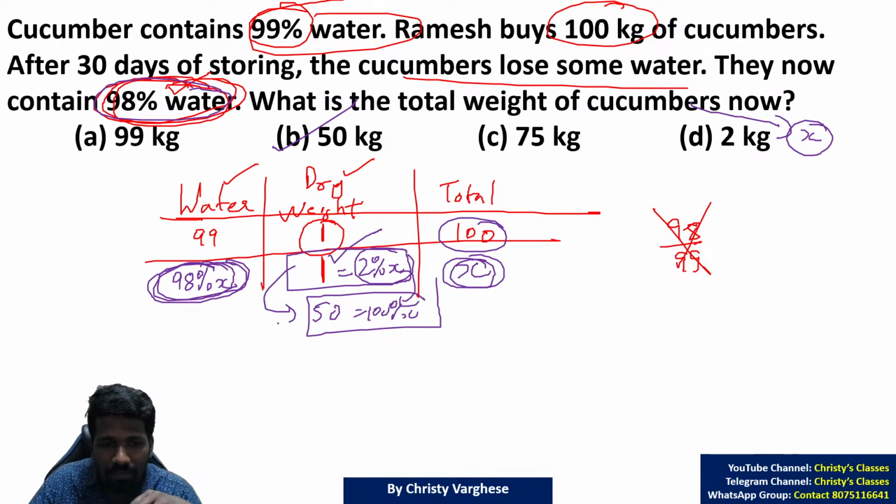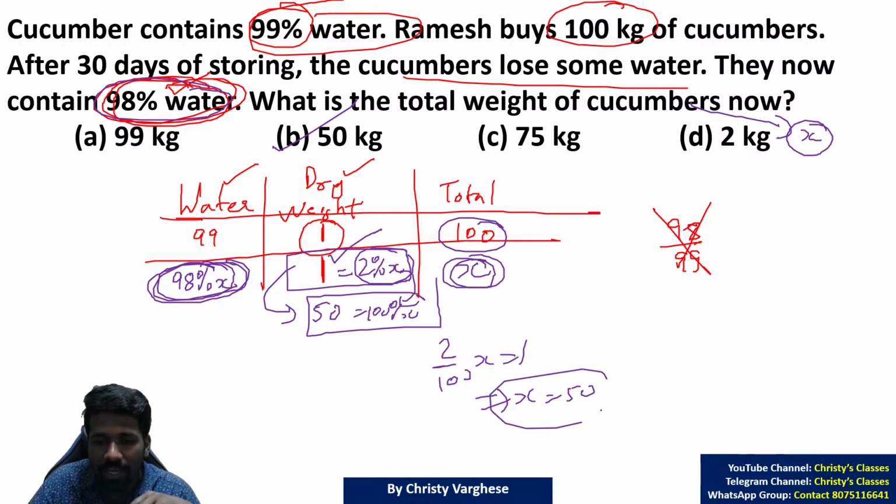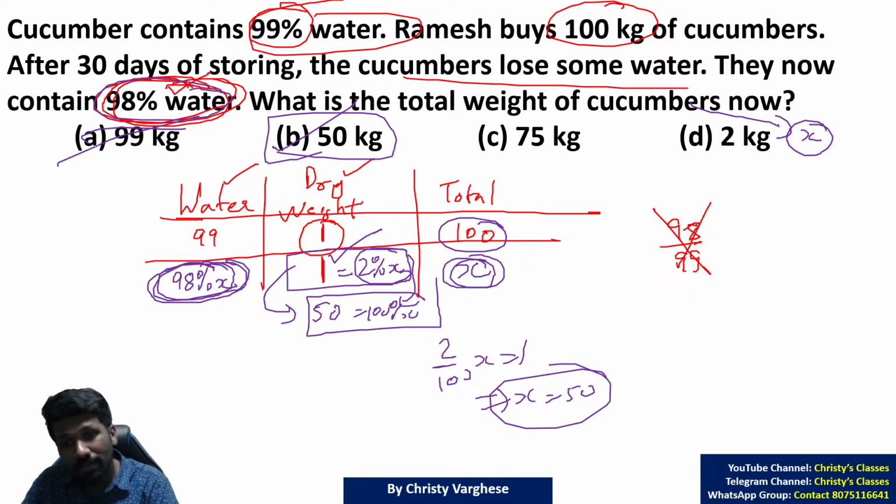If you are not okay with this mental math, you can write 2 by 100 X is equal to 1 and cross multiply and simplify. X is equal to 50 you will get. Whatever way, 50 is the answer, not 99. All of you understood this?